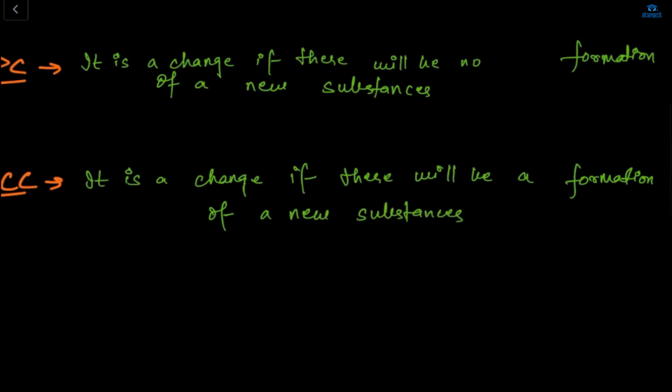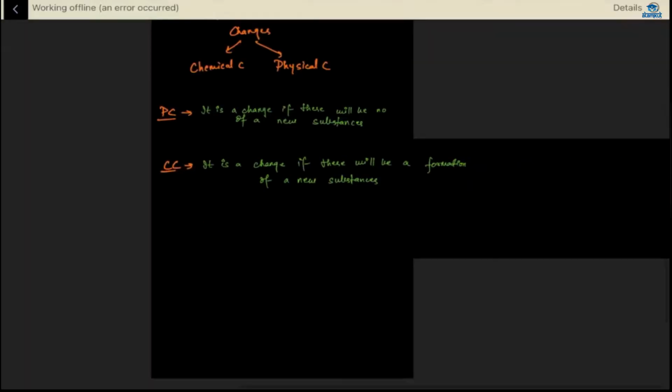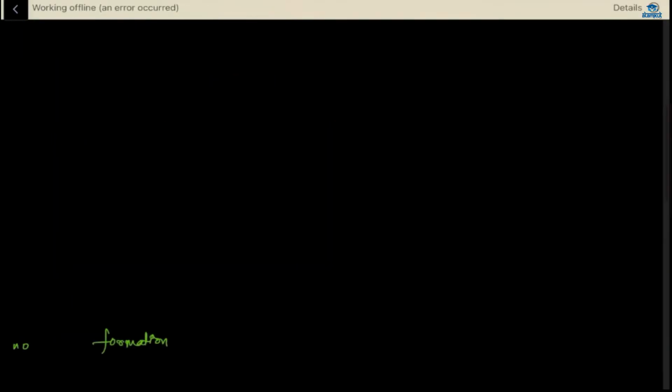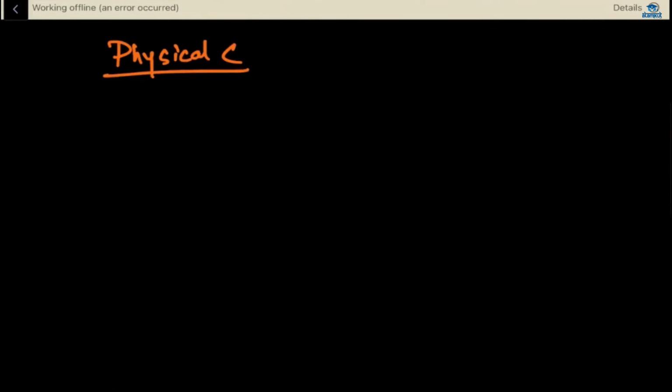Okay, now let me tell you the example of a physical and a chemical change. See, here let me write about the physical change. It's a very easy topic. Those changes in which only the physical properties of the substance change, like the sizes and shapes change, but no new substance is formed. That's it. Physical change. In which only the physical properties change.